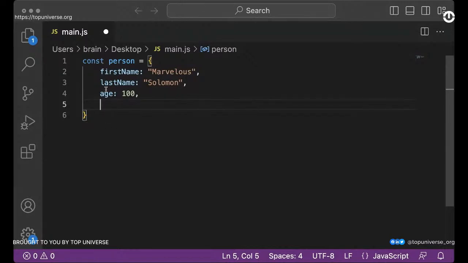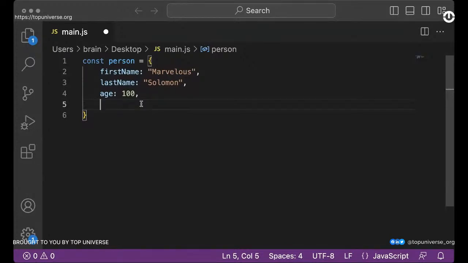Try as much as possible to use your laptop when you join sessions like this. I believe you can see this better. So we have the person object with the first name. We refer to this as the keys, and these are the values. I'm just diving straight in, showing you what an object would look like. Ideally, everything in JavaScript you would want to refer to as objects, but this is the standard way to create an object in JavaScript.